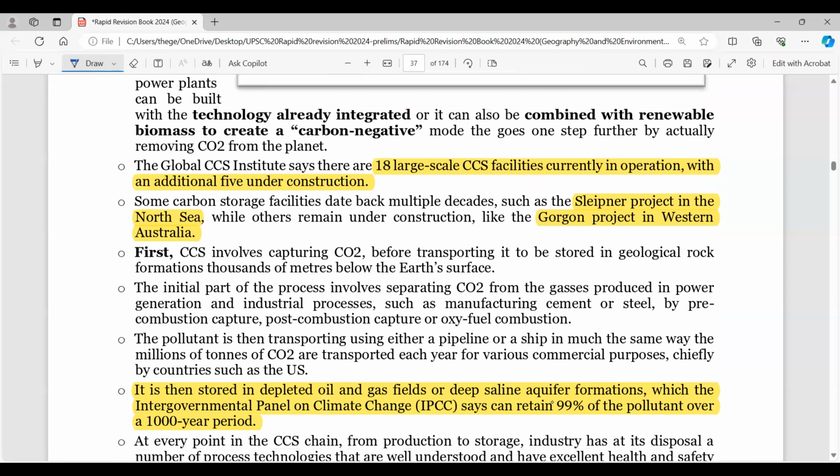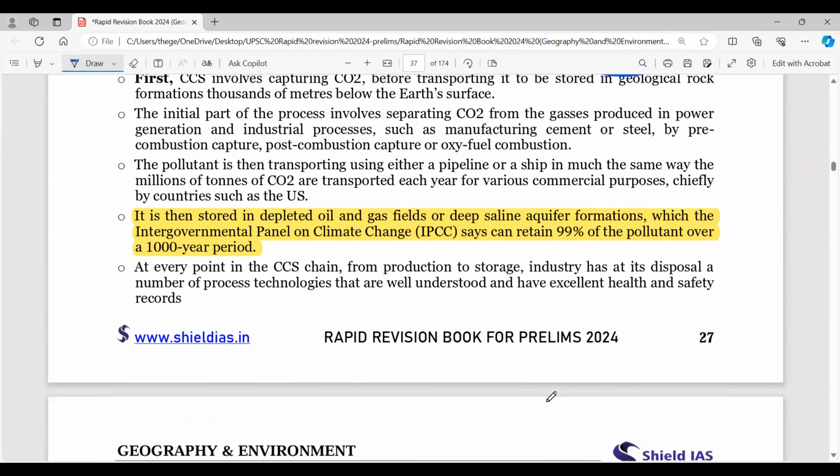And some examples, if you want to look into them. The Sleipner project. Remember, the Sleipner project is associated with a carbon storage facility in the North Sea area. And then you see the Gorgon project in Western Australia. So remember these two projects, this could be important for the coming examination. It is related to carbon sequestration.